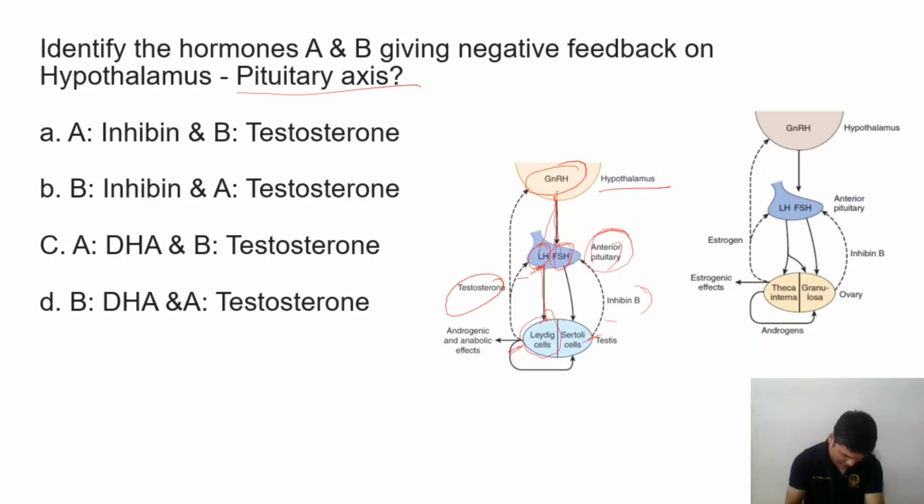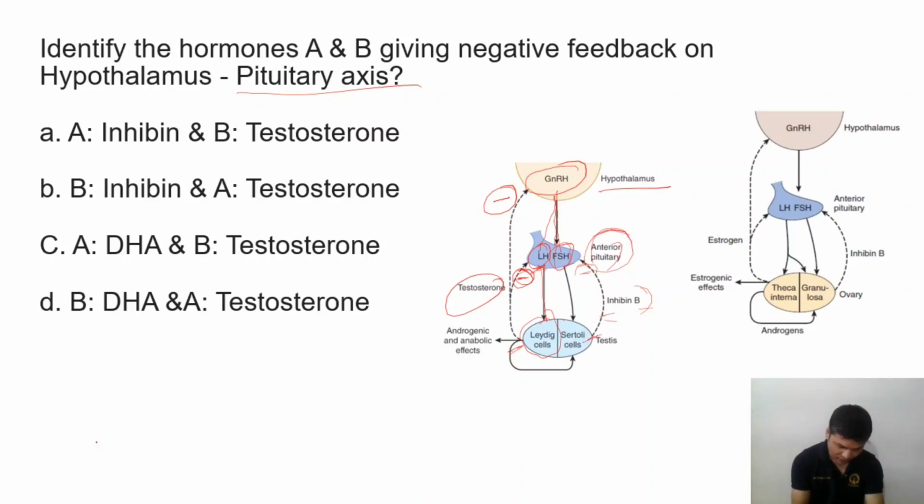Feedback inhibition will be there. Testosterone is going to inhibit LH, and not only LH, testosterone can also inhibit the gonadotropin releasing hormone. Inhibin B is going to inhibit the follicle stimulating hormone.